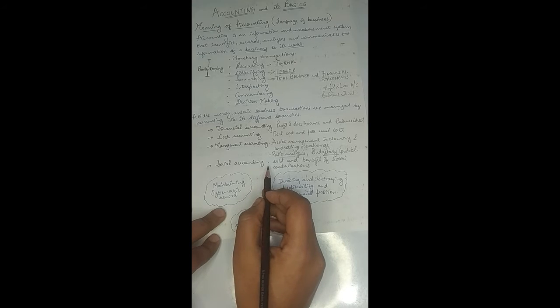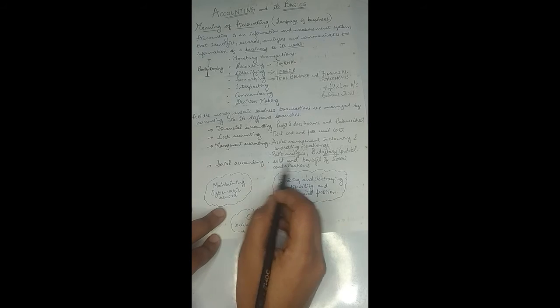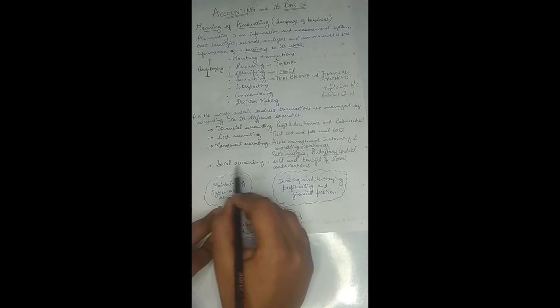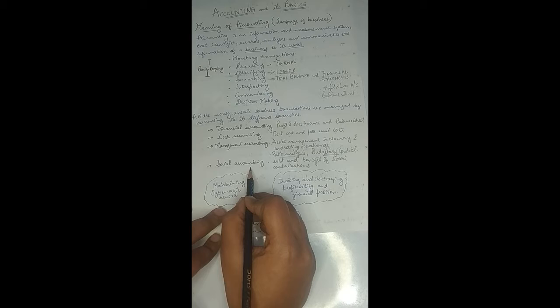So when the information related to the social contributions that are being made by the companies is sought, then that information will be provided to the users by the social accounting, right?